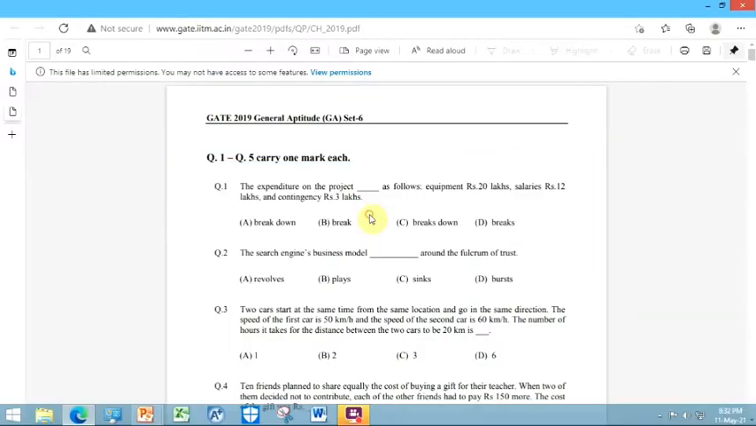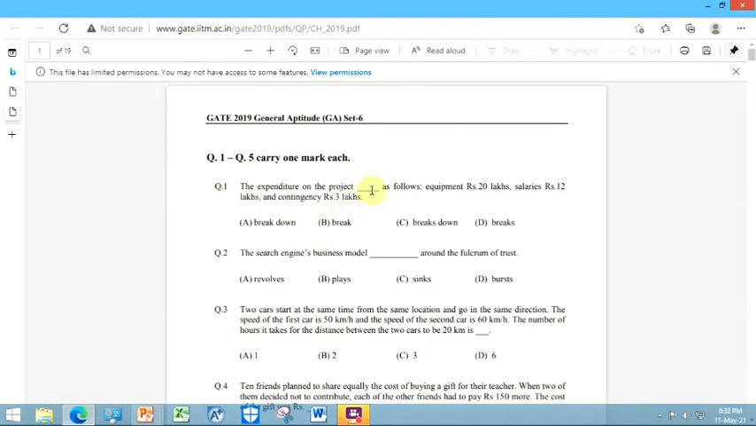So let's start the question. The first question that was asked in the 2019 GATE general aptitude was: the expenditure on the project dash as follows: equipment 20 lakh, salaries 12 lakh, contingency 3 lakh. So this is an English question in which you have to fill in the blank. Okay, so there was a project.